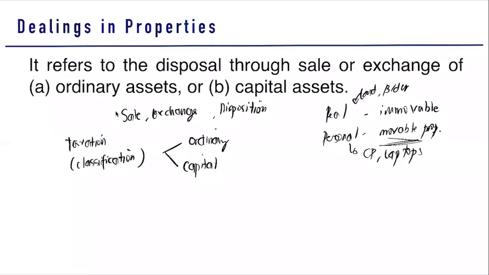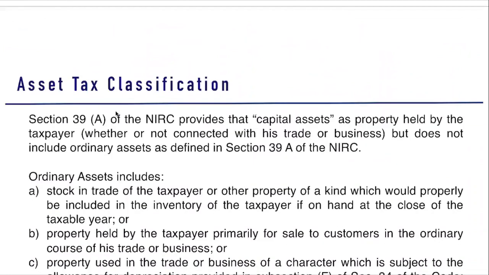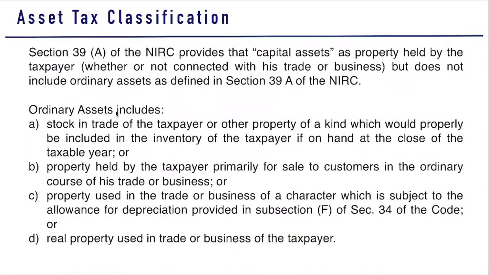Now, based on this dealing, again, we look at whether we have a gain or a loss, whether the gain is taxed or the loss is deductible. That is what we will tackle as we go through. So, asset tax classification. Remember, one important thing that we need to learn in your gains and dealings is the classification of the dealings. Remember, we say your dealings are composed of your sale, exchange, or disposition of your ordinary or capital asset. And one thing that is important here is how we should tax the ordinary or capital asset?